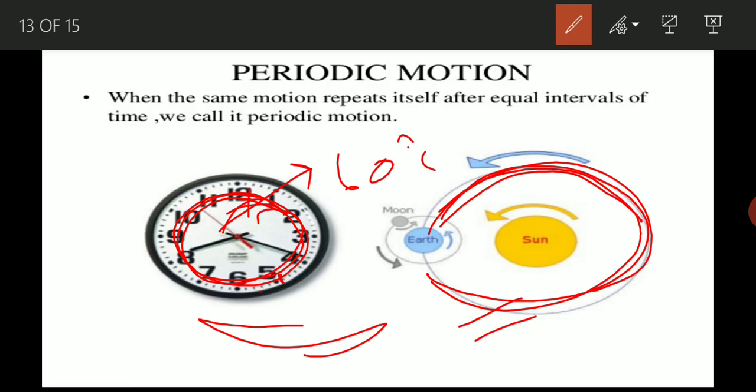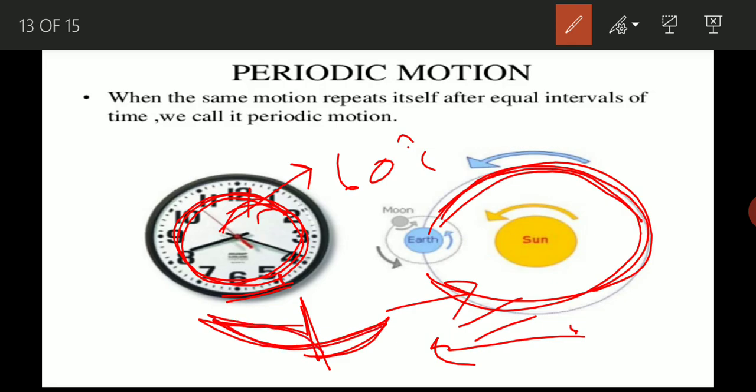Clear? Students, there is a point to be noted: all oscillatory motions may be periodic motions, but it is not necessary that all periodic motions are oscillatory. Oscillatory motions show back and forth movement at a fixed interval of time, so they repeat their path in a certain time.